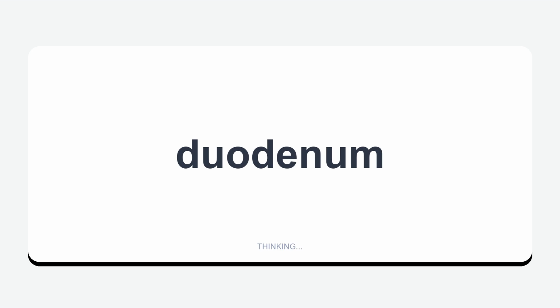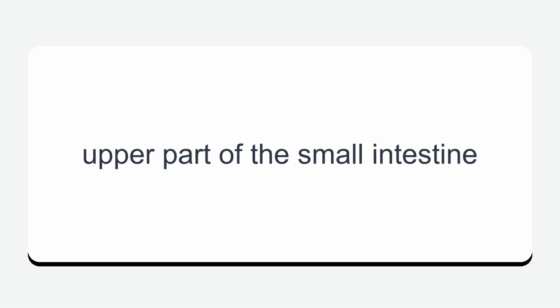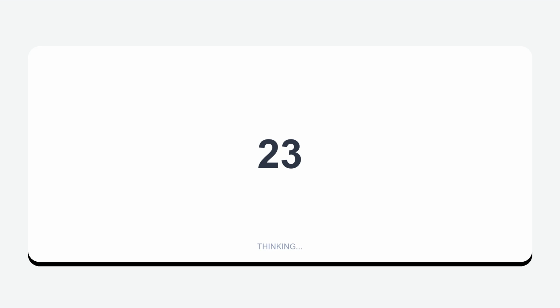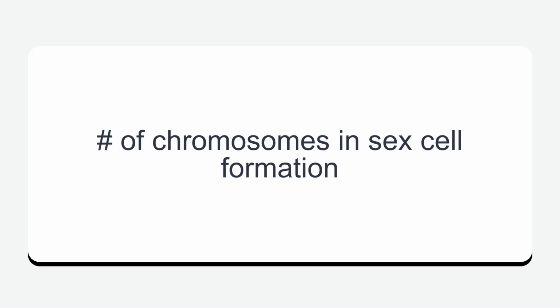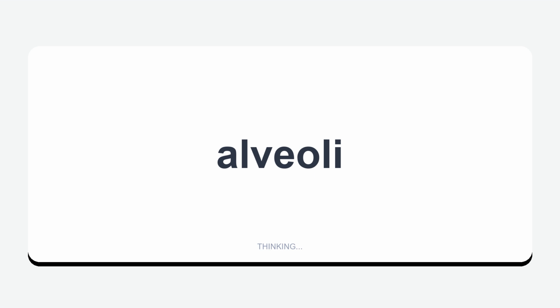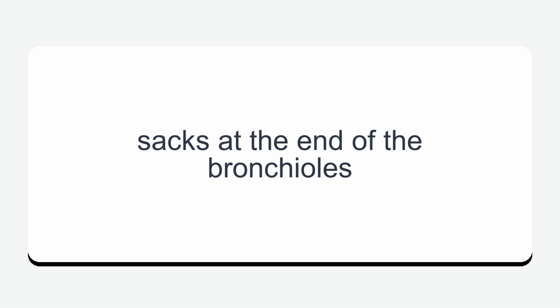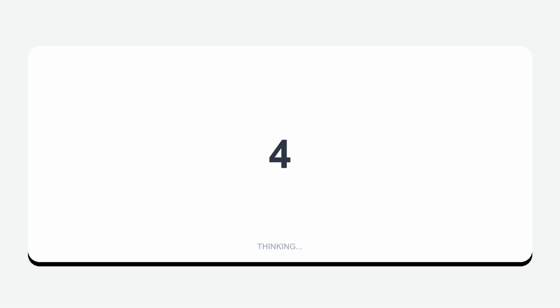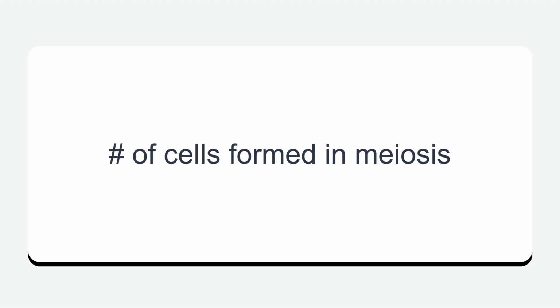Duodenum. Upper part of the small intestine. 23. Number of chromosomes in sex cell formation. Alveoli. Sacs at the end of the bronchioles. 4. Number of cells formed in meiosis.